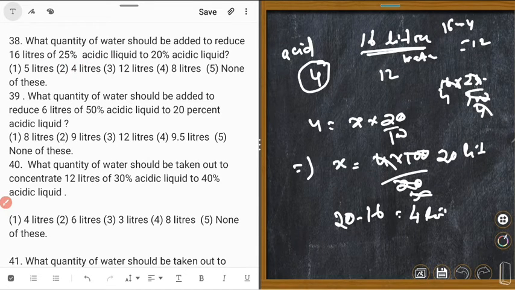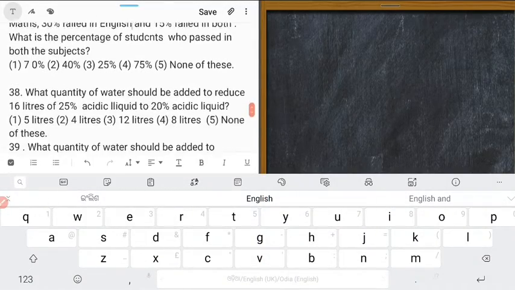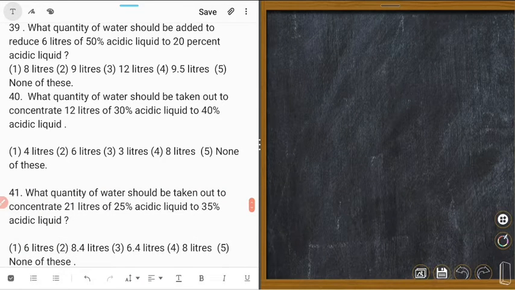Okay, done. Next one is 39. What quantity of water should be added to reduce 16 liter? Total 16 liter. Could you understand? There were 16 liters of mixture. Out of them 50% is acid and 50% is water. That 50% means 3 liter.